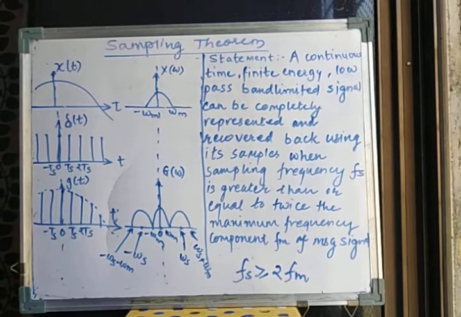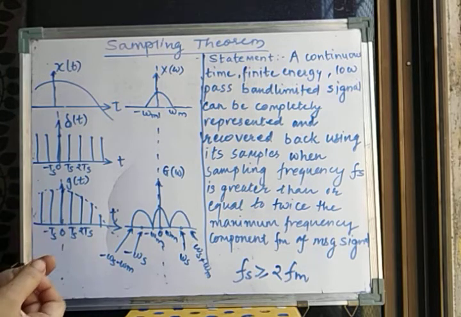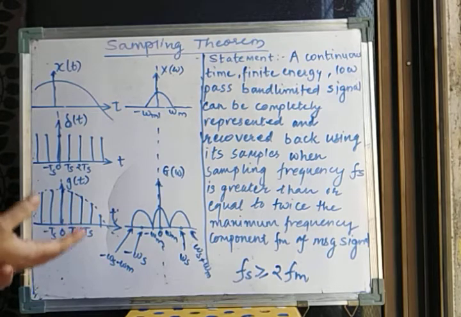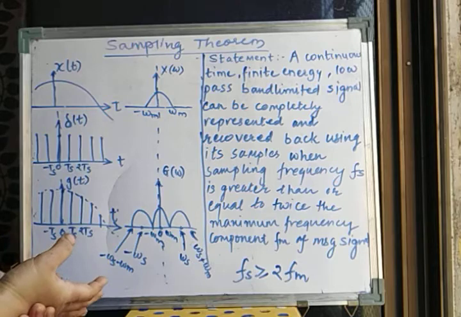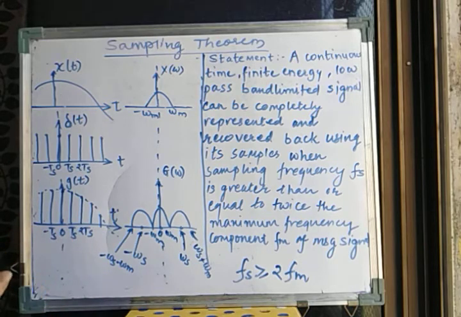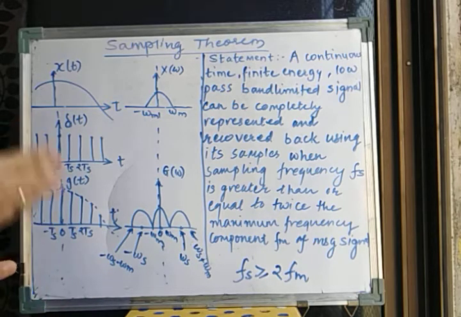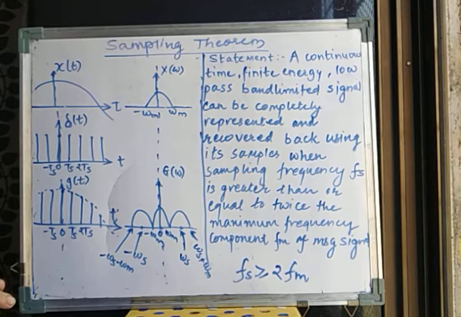Because if you try to store a continuous signal, it has infinite data. Every instant of time, the signal is present. So to store a continuous time signal, we need infinite memory, and that is not possible. This is not practical.